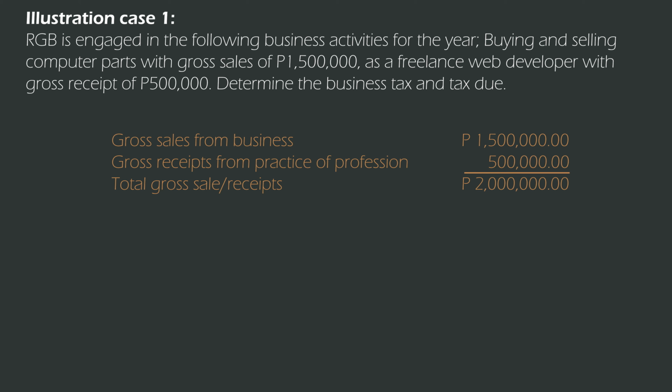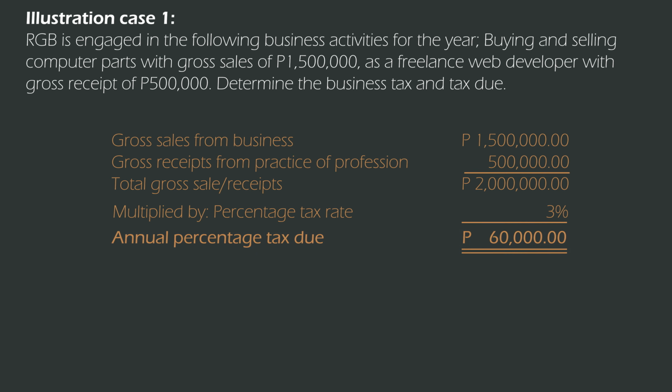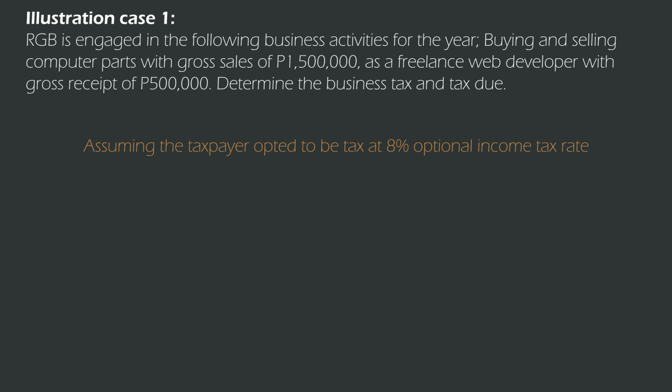In our illustration here, the business income is 1.5 million and the income from practice of profession is 500,000, still below the threshold, so the taxpayer is liable for 3% percentage tax. So to compute, 2 million, which is the combined gross receipts, multiplied by 3%, the percentage tax due for the year is 60,000. Assuming the taxpayer opted to be taxed at 8% optional income tax rate, how much is the percentage tax due?